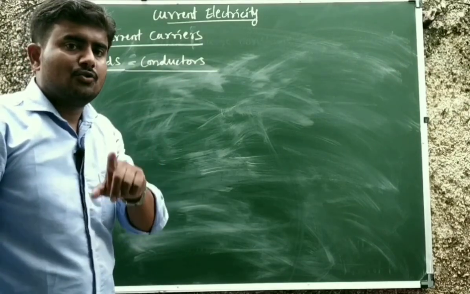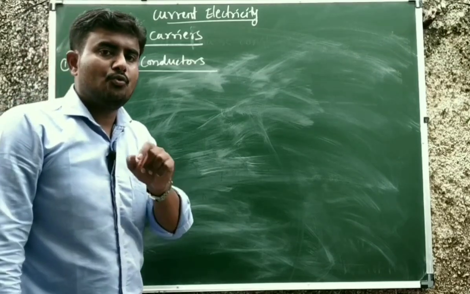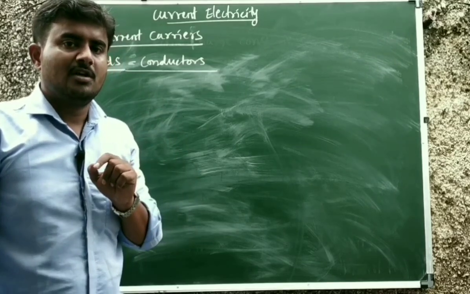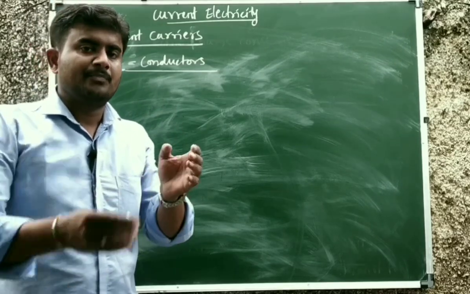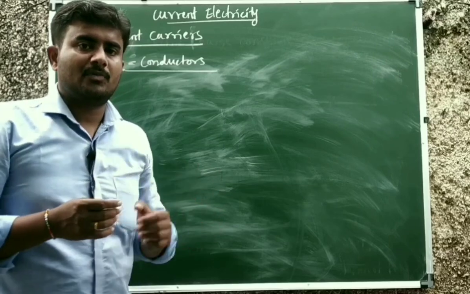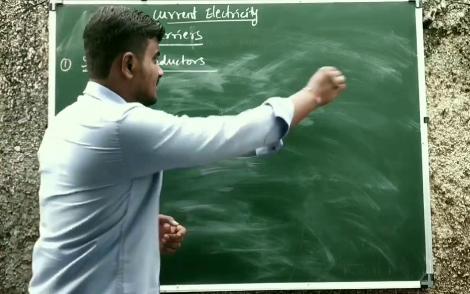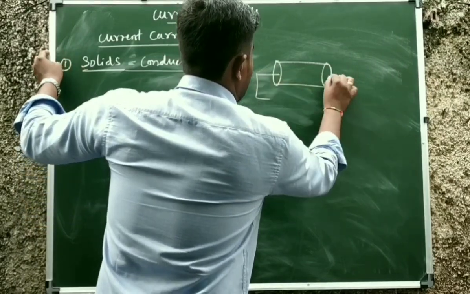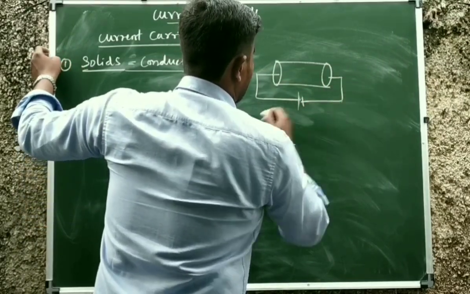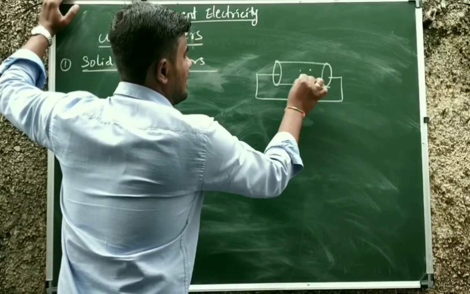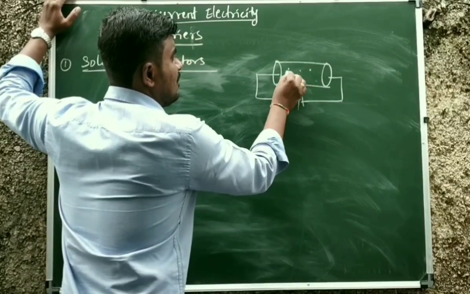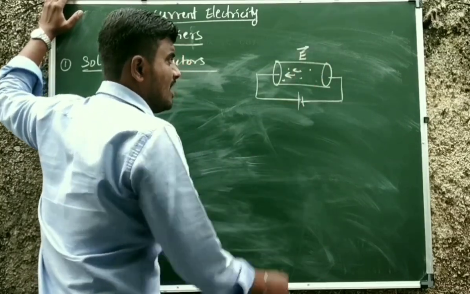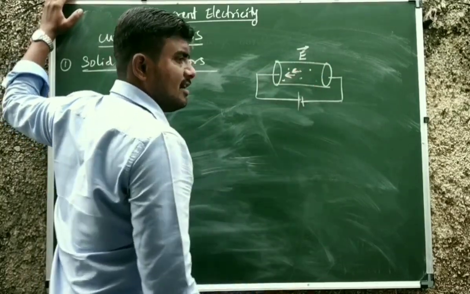If a conductor containing free electrons is connected with a potential difference, an electric field is set up. Like this, this is the conductor, and it contains free electrons, and these free electrons drift in a direction opposite to the direction of the electric field. This way electric current is set up.